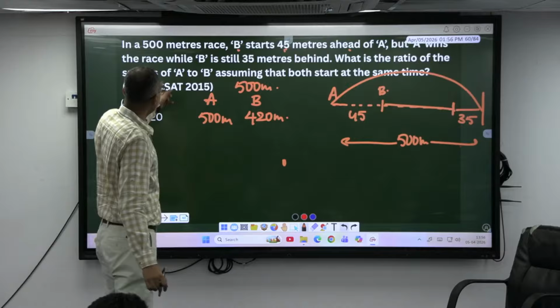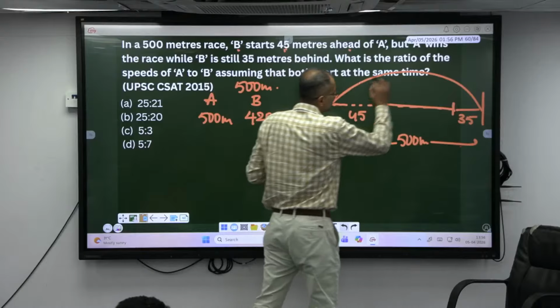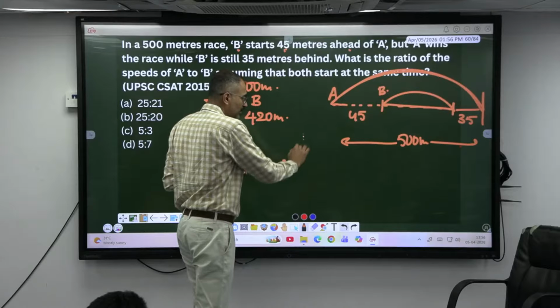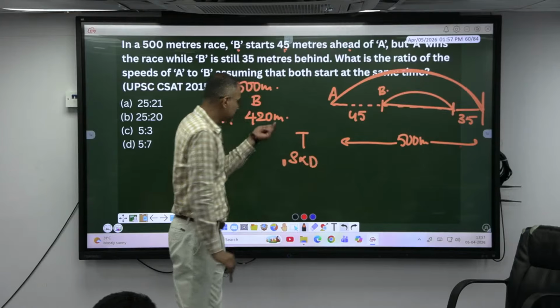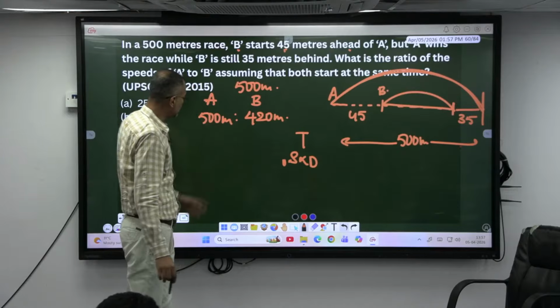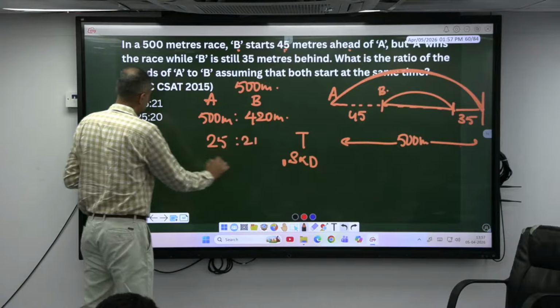So what is the ratio of speed of A and B? By the time A reaches here, in the same time B reaches here, right? So the concept is what? Time is same. When the time is same, speed and distance are proportional. This is the distance ratio, and the same ratio will be the speed ratio also. Here, 25 is to 21.